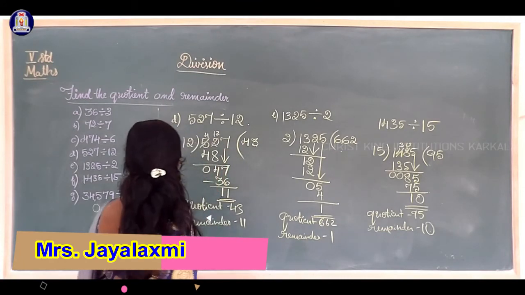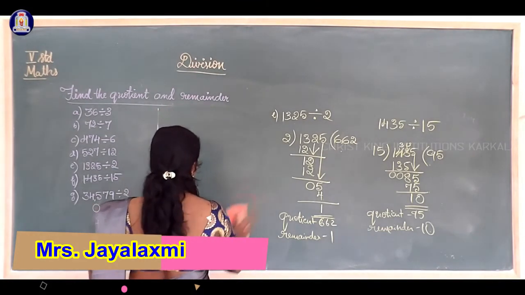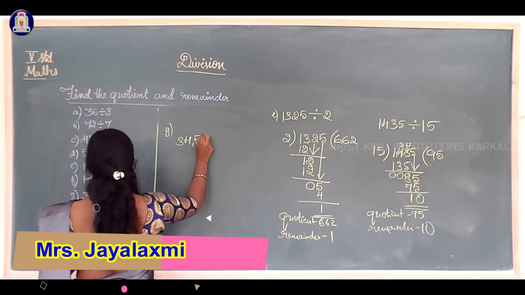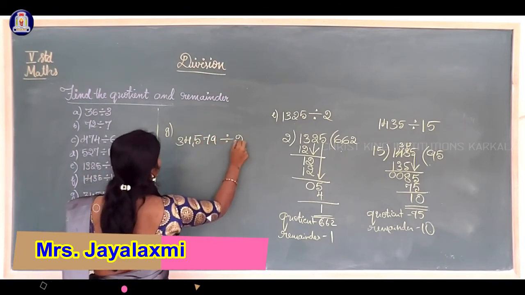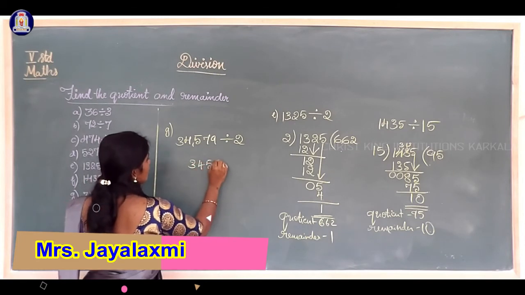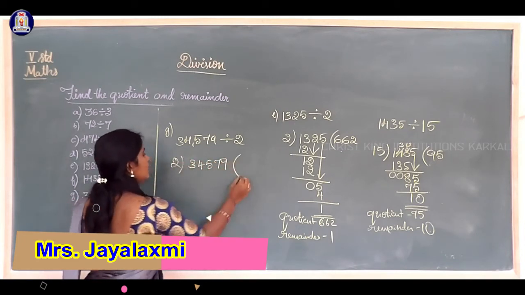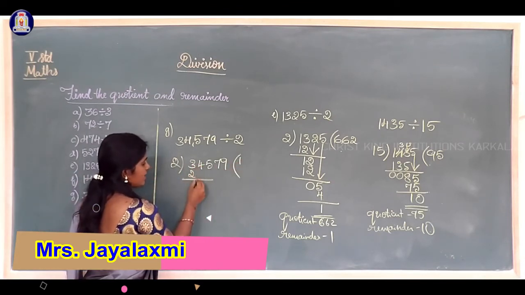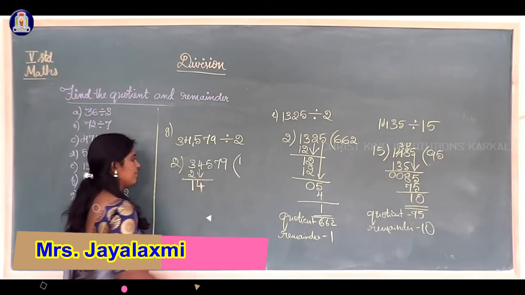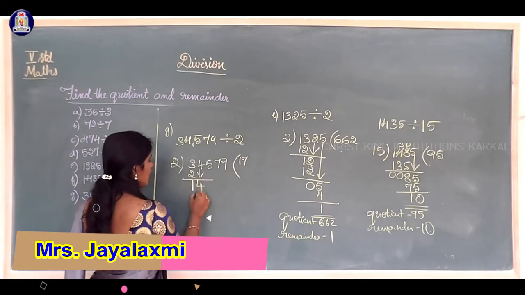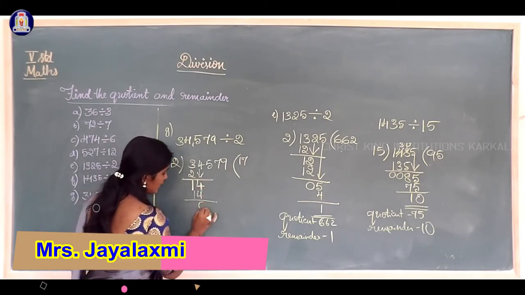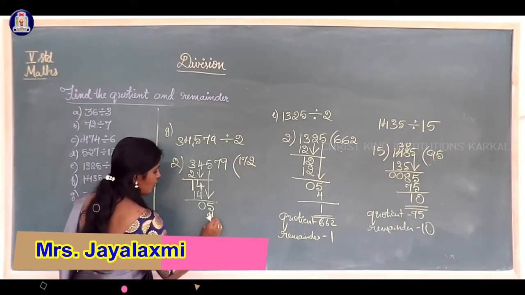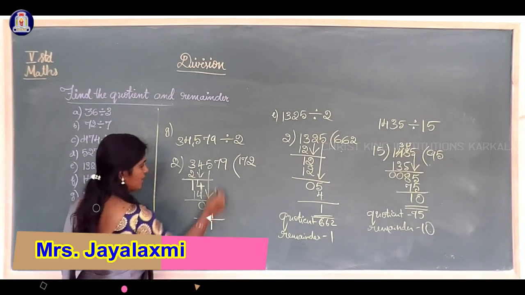Then the last example, 34,579 divided by 2. Only a single digit I will take here, 3. 2 ones are 2. 3 minus 2, 1. 4 I will take to the second step. 2 how much are 14? 2 sevens are 14. Then 14 minus 14, 0. That 5 I will take to the second step. 2 twos are 4. 5 minus 4, 1.